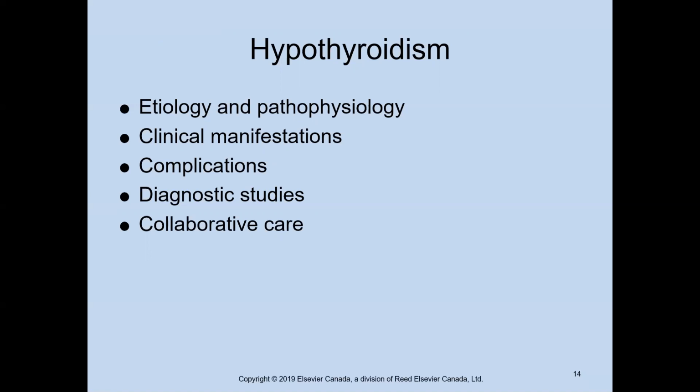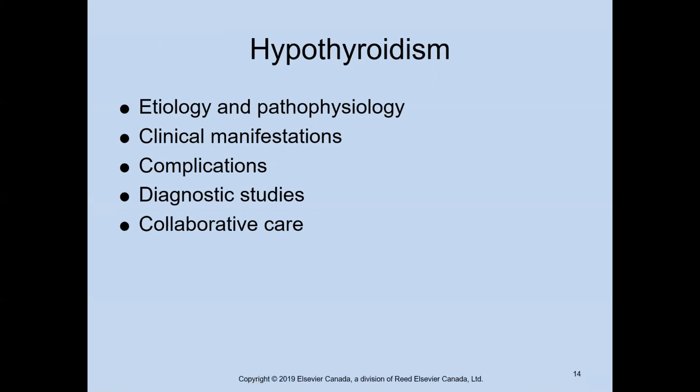Most commonly, what we see is destruction of that thyroid tissue, or we can have hormone synthesis, but it's defective hormone that we're synthesizing. As well, because again, there is that relationship between our pituitary gland signaling our thyroid function, if we have pituitary disease with decreased secretion of TSH, we'll see hypothyroidism as well.